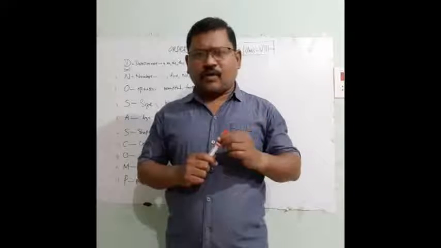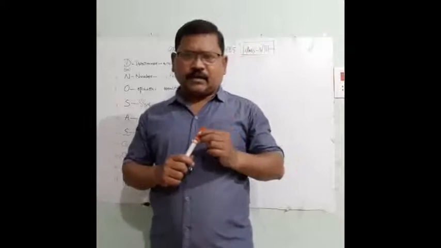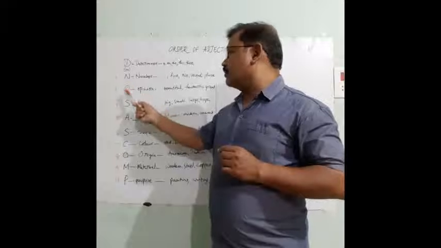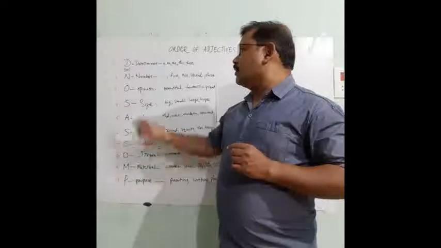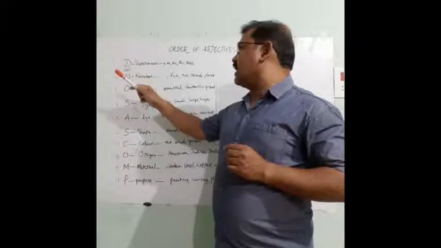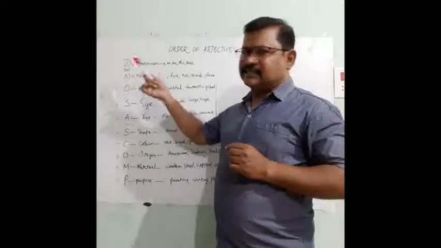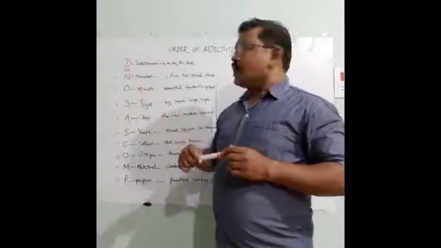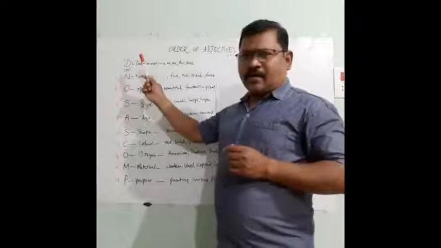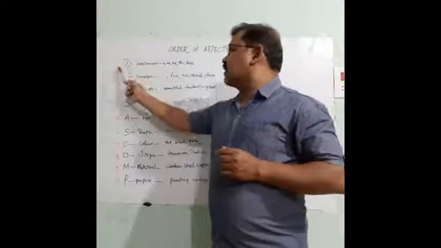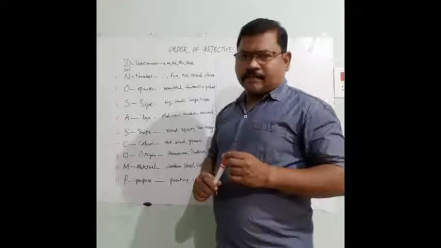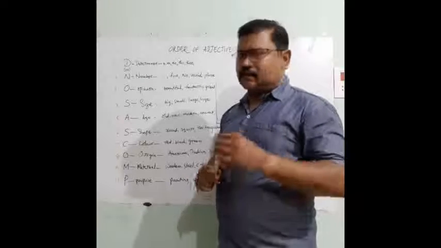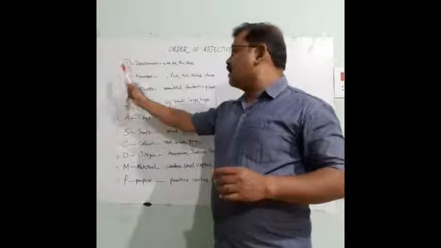For this we have to follow an acronym that is called DNOSASCOMP. D means determiner. It means a and the, this, that, these, those come under determiner. And number, if the noun is plural, then we have to take number. It means ordinal or cardinal number, 1, 2, 3 or first, second, third. The first one is determiner or number.